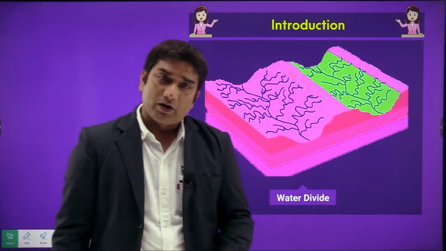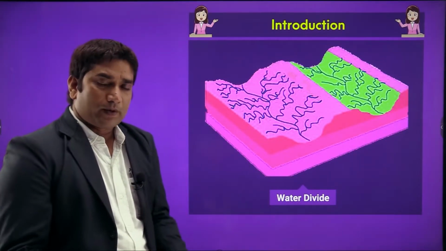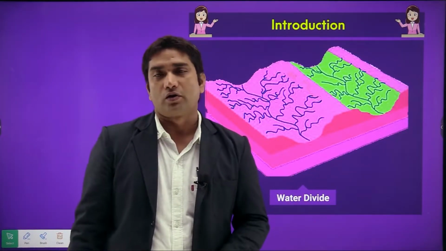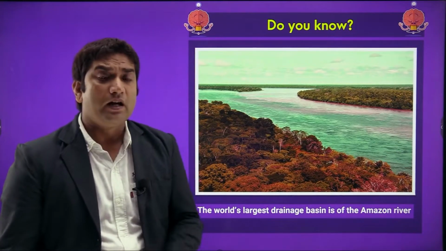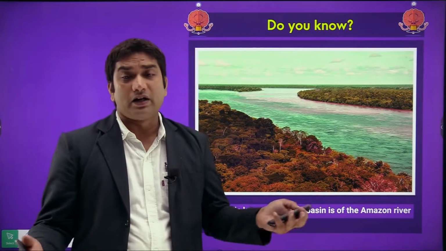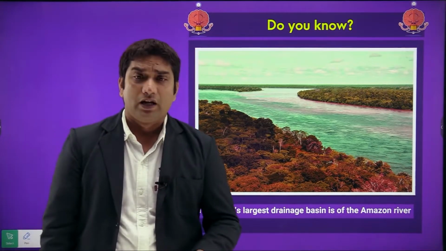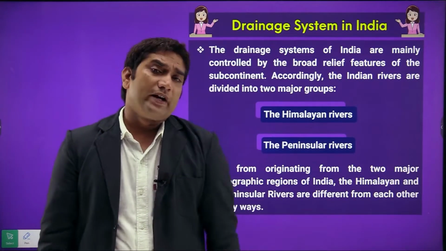Right? So water divide means it is basically the uplifted part which divides two streams into two parts, called water divide. Then, the world's, we can say, largest drainage basin is the Amazon river, as we all know, right? So next, that is drainage system in India.